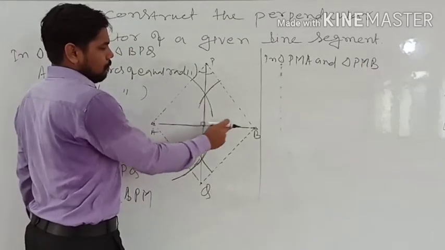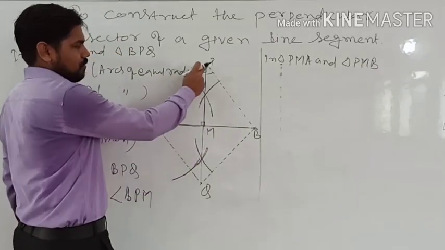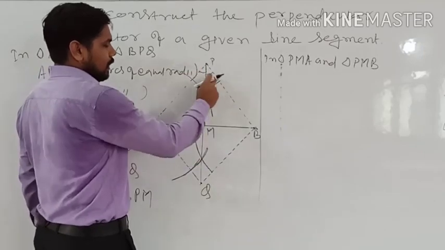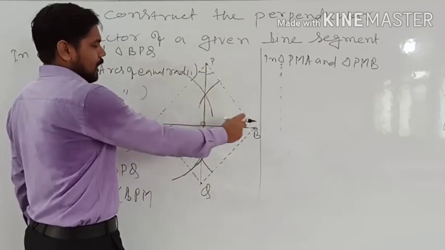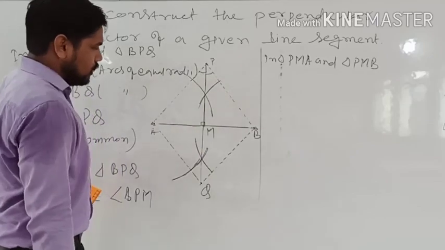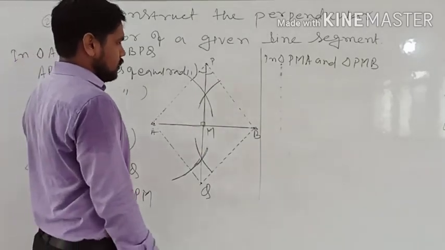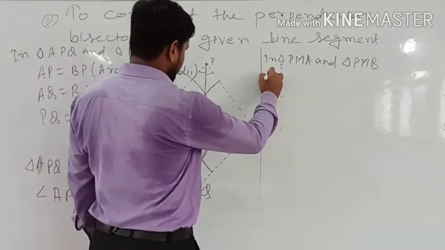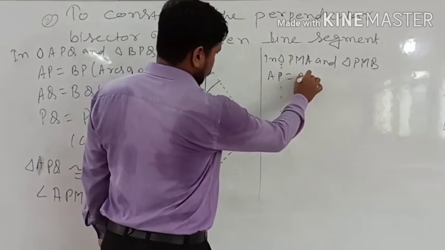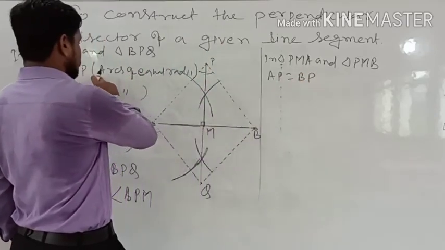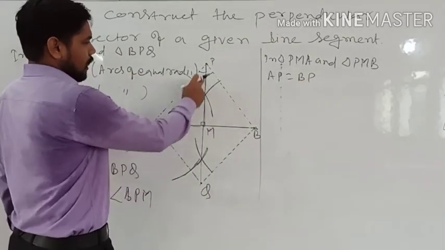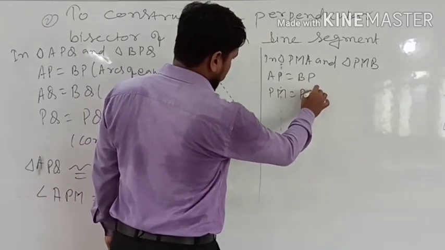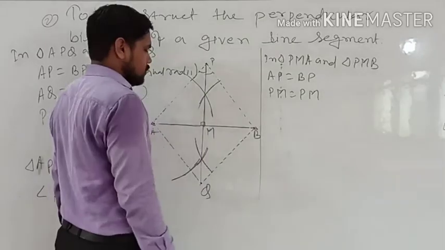Previously we worked with the whole triangle, and now we will see with this smaller triangle and this triangle. In these two triangles, in the same way, AP is equal to BP, arcs of equal radius, and PM is equal to PM, common sides.